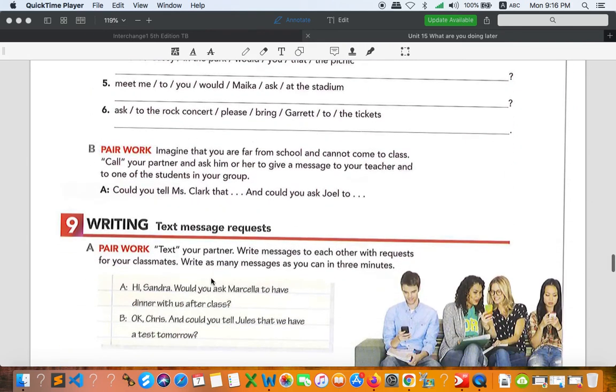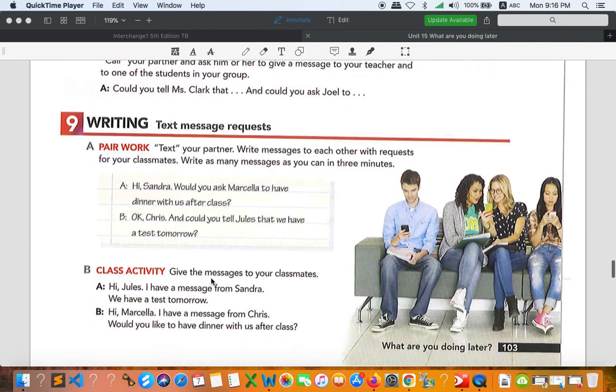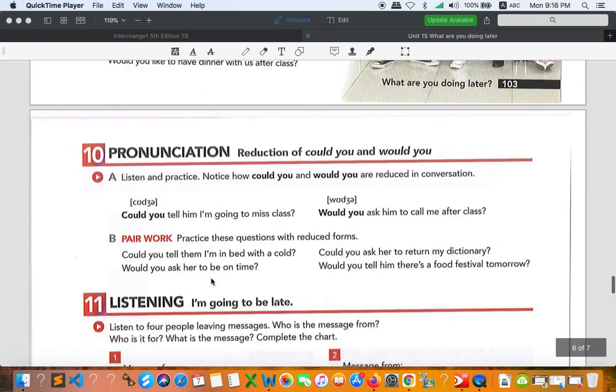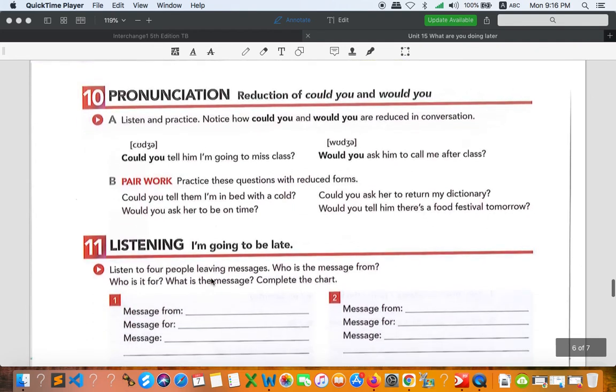Let's go to the next writing, type a message, a request, so we don't have to talk about that. Pronunciation, maybe you can try that on your own with your own listening.